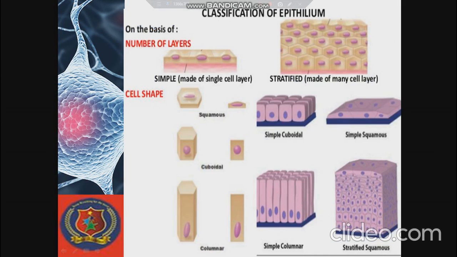And so again, let us have a small recap on the classification of epithelium with the pictures. Based upon the number of layers, it is classified into simple and stratified epithelium. Based upon the cell shape, they are classified into squamous, which is irregular, cuboidal, which is made out of cube-like cells, and columnar, which is made out of pillar-like cells. That is, the cells are quite taller than being broader, and you can see the pictures of simple cuboidal, simple squamous, simple columnar and stratified squamous, which is made out of different layers of tissue.